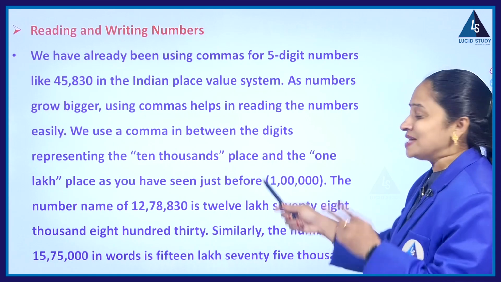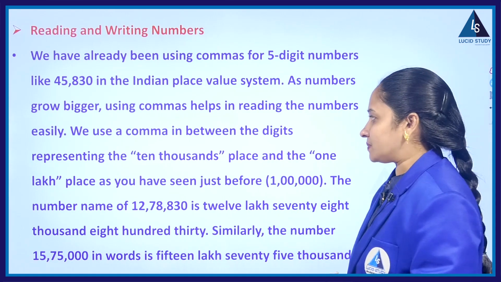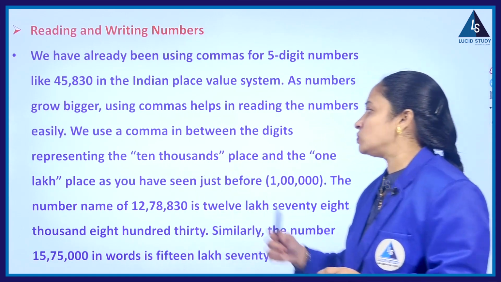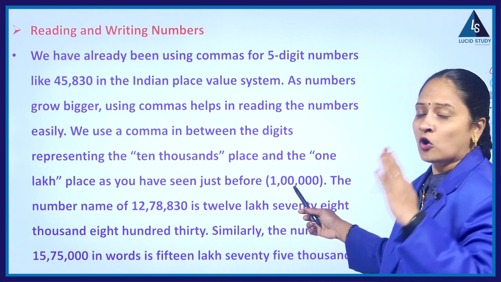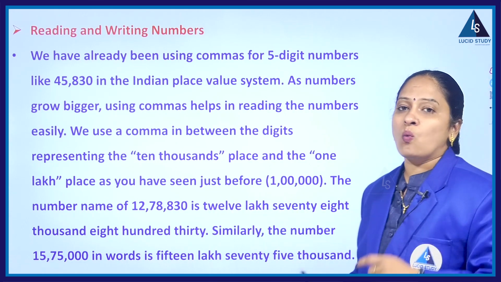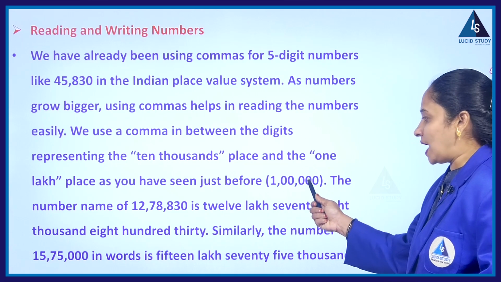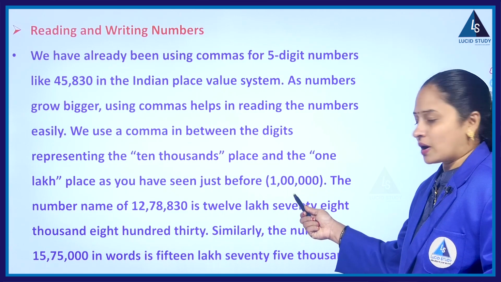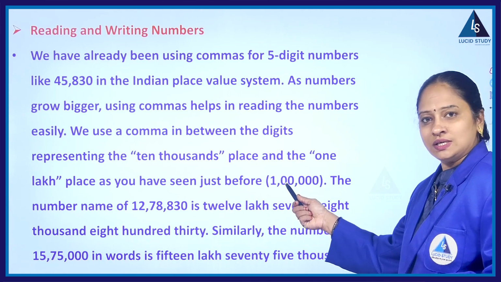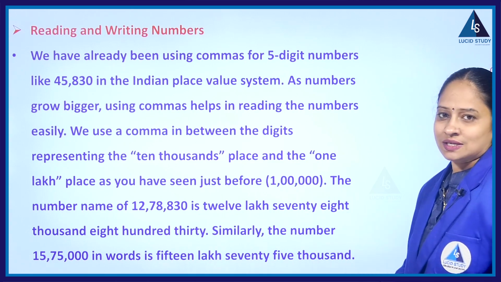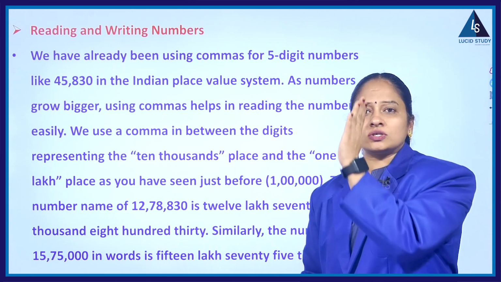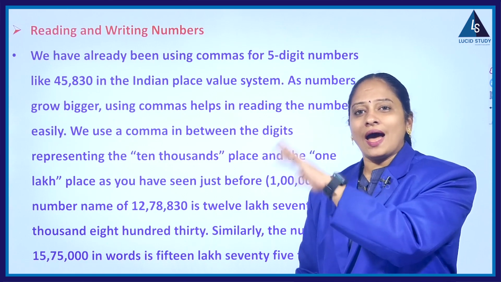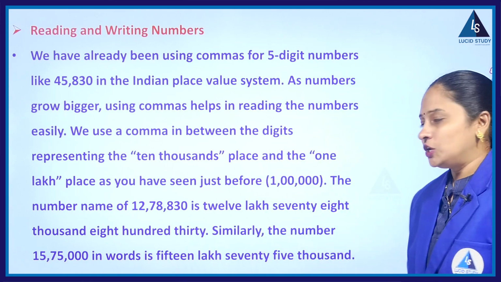And we use commas in between the digits, representing the 10,000s place and the 1 lakh place, as you have seen just before how we inserted commas in 1 lakh. So ones, tens, hundreds, then a comma, thousands, 10,000s, insert a comma, then lakhs. Next, lakhs and 10 lakhs as a period, and then crores, 10 crores, and then we will go with Arabs in the Indian system of numeration.